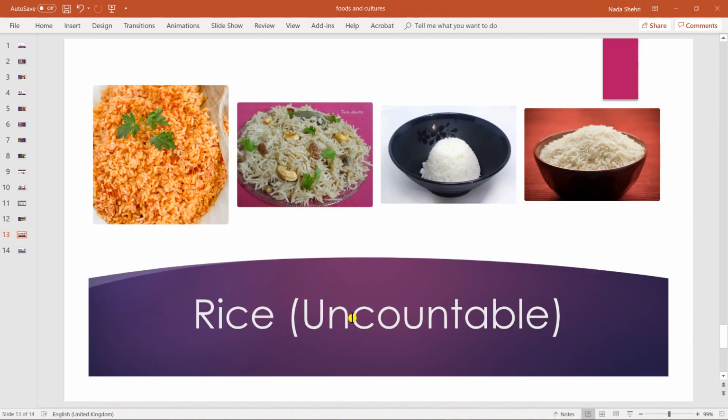Like for example, rice, ladies, is an uncountable noun. You cannot count it. For example, you cannot say that this dish has 200 rices. You cannot say that at all. So you cannot add a number to uncountable nouns. Also, you cannot use articles. You cannot say a rice. You only say rice.